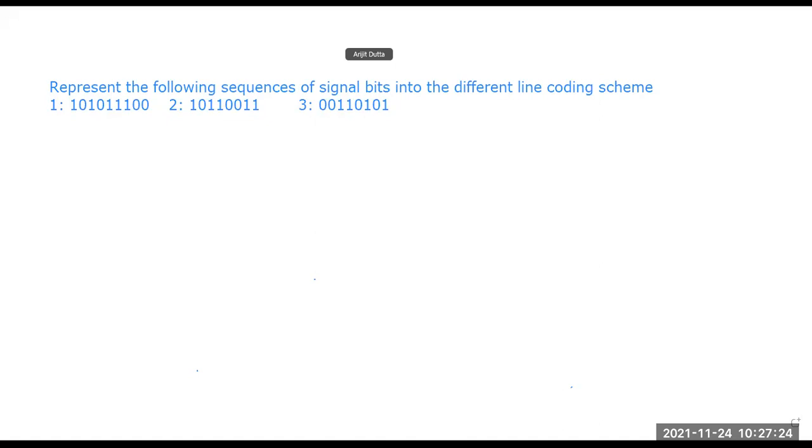This is the coverage of module 1 up to this particular part. From tomorrow's class we are going to start a new module, right? That is analog to digital conversion, where PCM sampling and these types of terms will come and we'll need to see those things. So we are not going to start any more topics today. Up to this particular part, these are the things we have discussed.